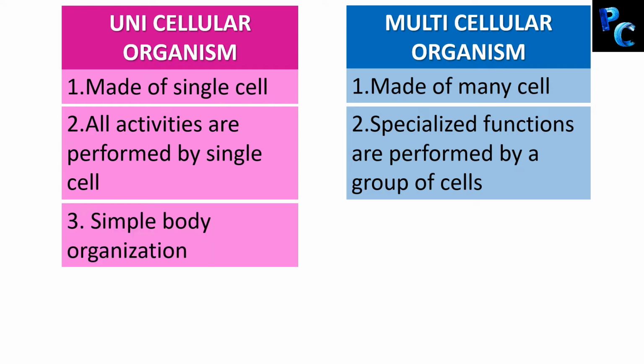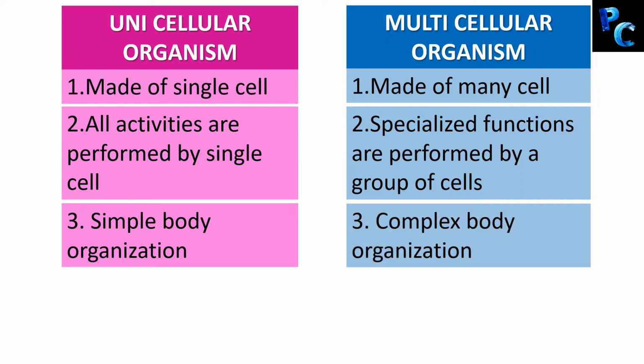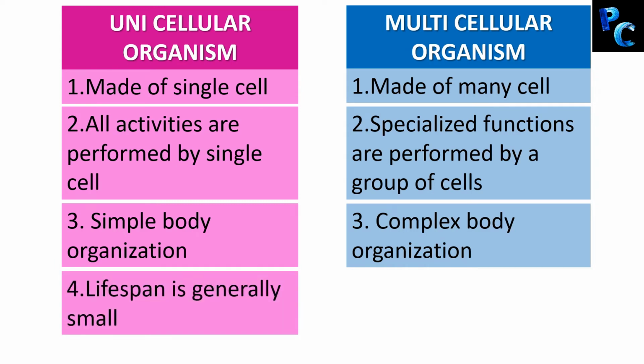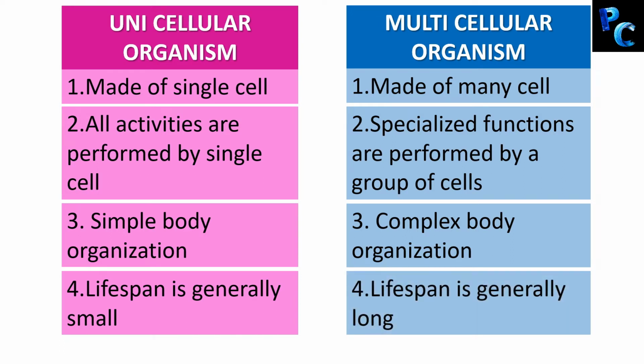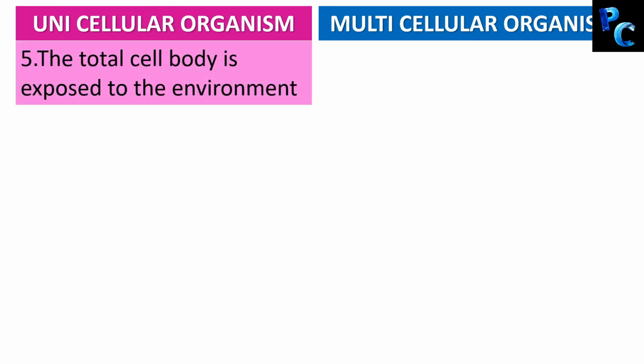Unicellular organisms have a very simple body organization. Because it is one cell, they cannot have much complexity in that. On the other hand, multicellular organisms have complex body organization. Their lifespan is generally short, and multicellular organisms have a longer lifespan. Let's see some more differences. The total cell body is exposed to the environment. It is quite obvious because they have one cell, so the whole thing is exposed to the environment.